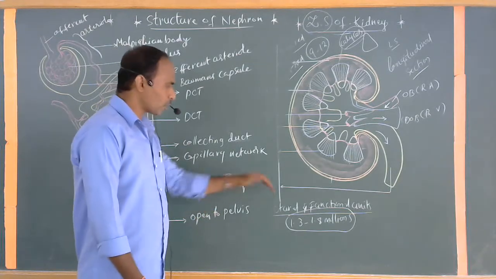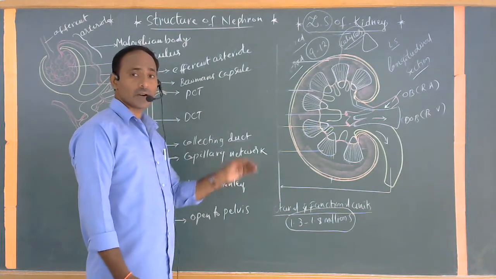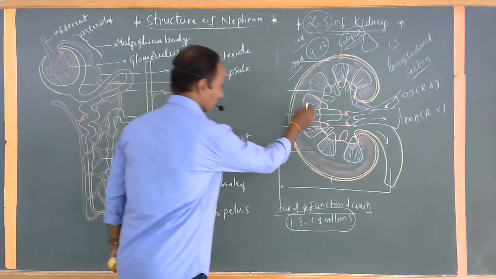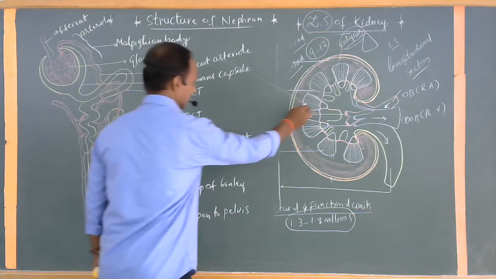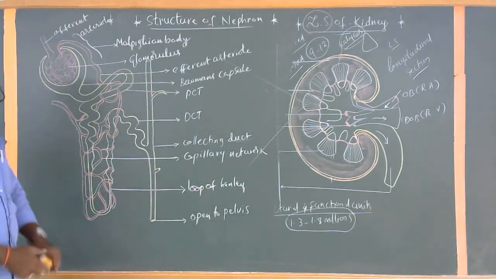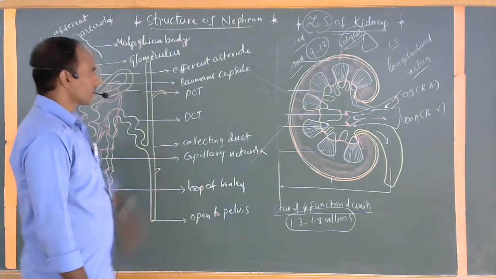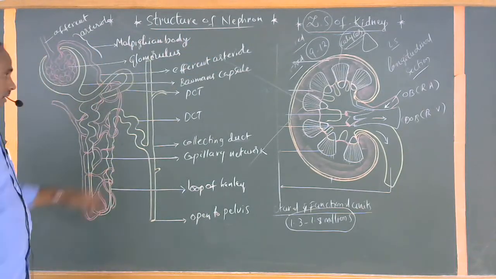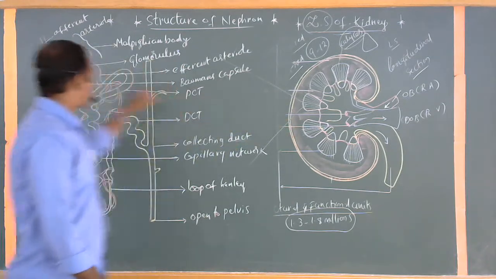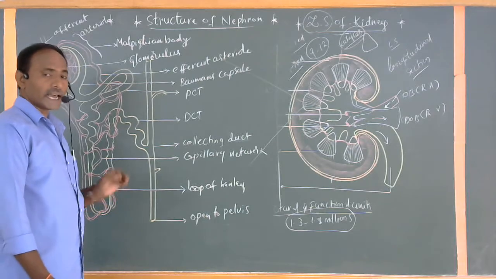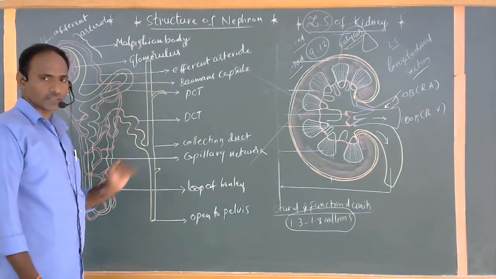At the same time, the group of nephrons, these are also called the structural and functional units. So one nephron here, for example, this is one nephron. This nephron is enlarged. This is the clear structure of the nephron. If you observe, the LS of the kidney and the nephron diagram are very important to you. The anatomy of these two structures is also very important.